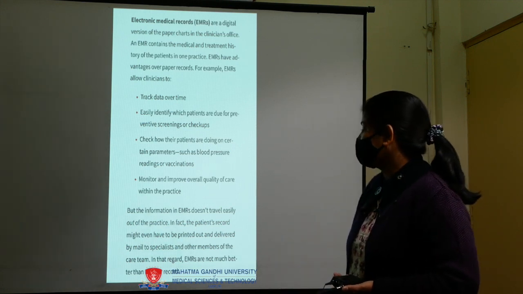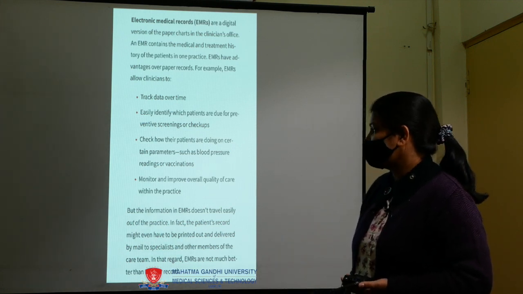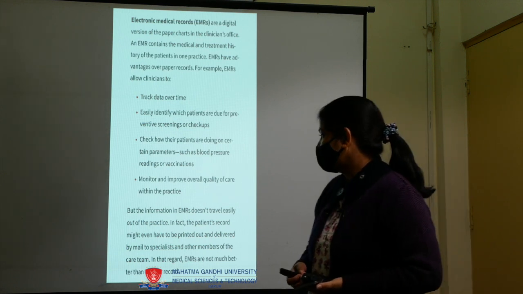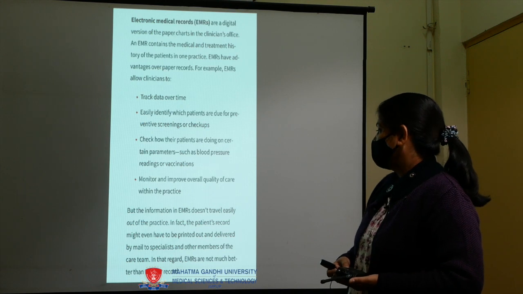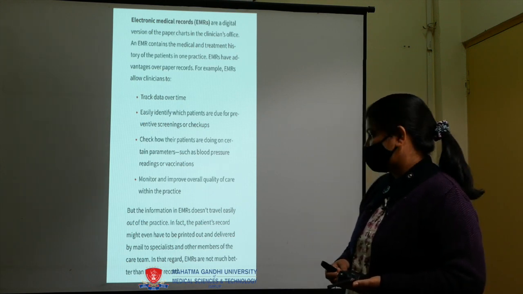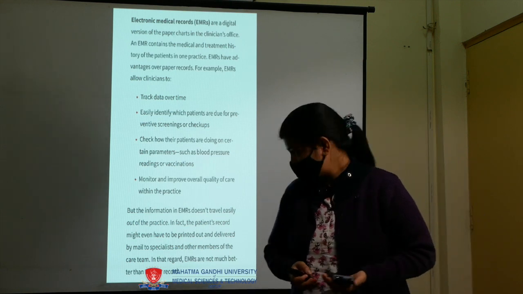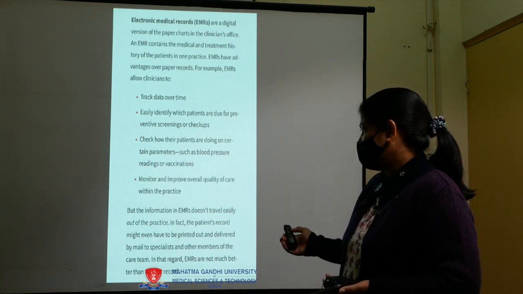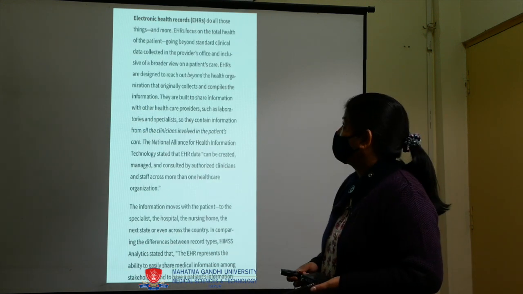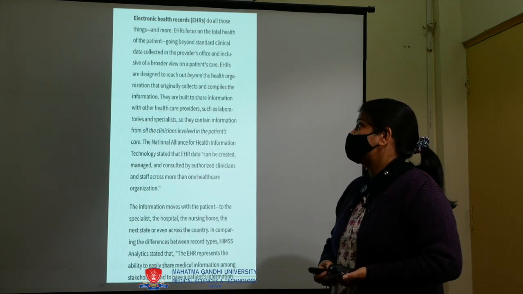But the information in an EMR doesn't travel easily out of the practice. In fact, the patient record might even have to be printed out and delivered by mail to specialists and other members of the care team. In that regard, EMRs are not much better than a paper record. EHRs do all those things and more.